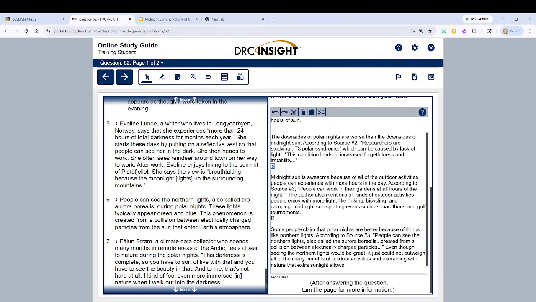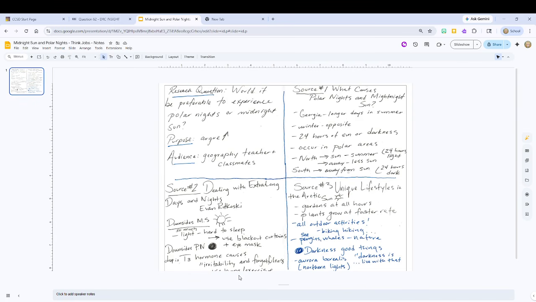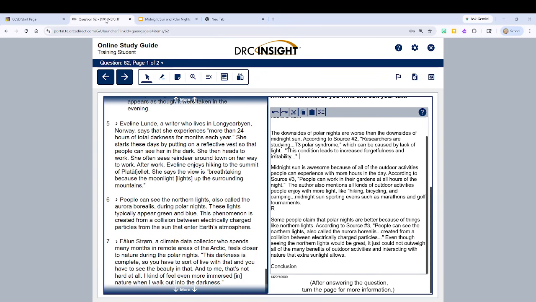So let's see, this condition leads to increased forgetfulness and irritability. That reminds me of what they said is needed to fix that. If I go back to my notes, you can't see it here, but we talked about lamps and exercise, okay?